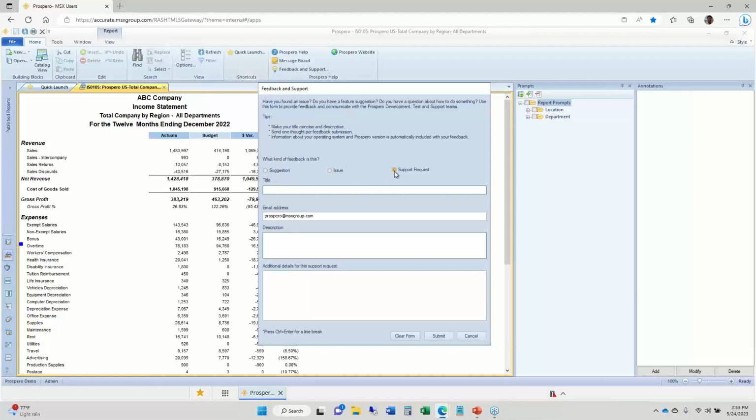And whatever you submit with this pop-up box here for feedback and support goes to everybody here at MSX Group in support and everybody in development as well. So the next person in the queue just grabs that message and works the call or issue here. So great to have an easy way for you to use Prospero and contribute support and feedback to us.